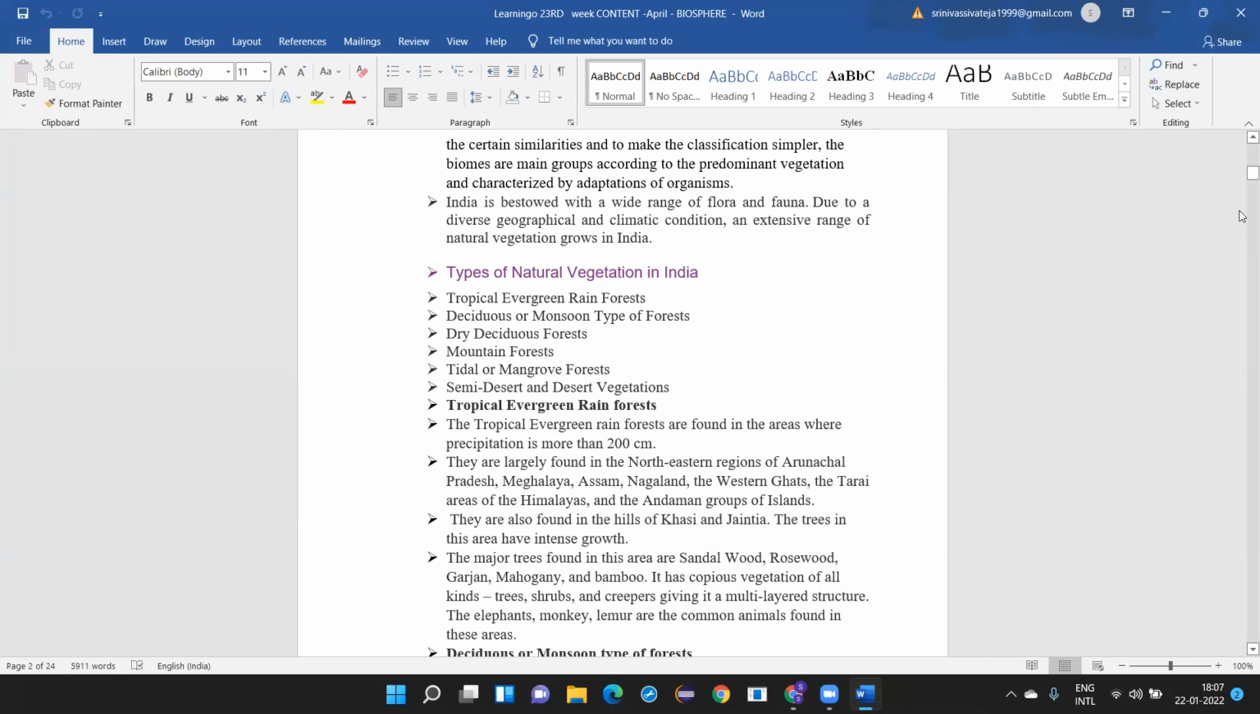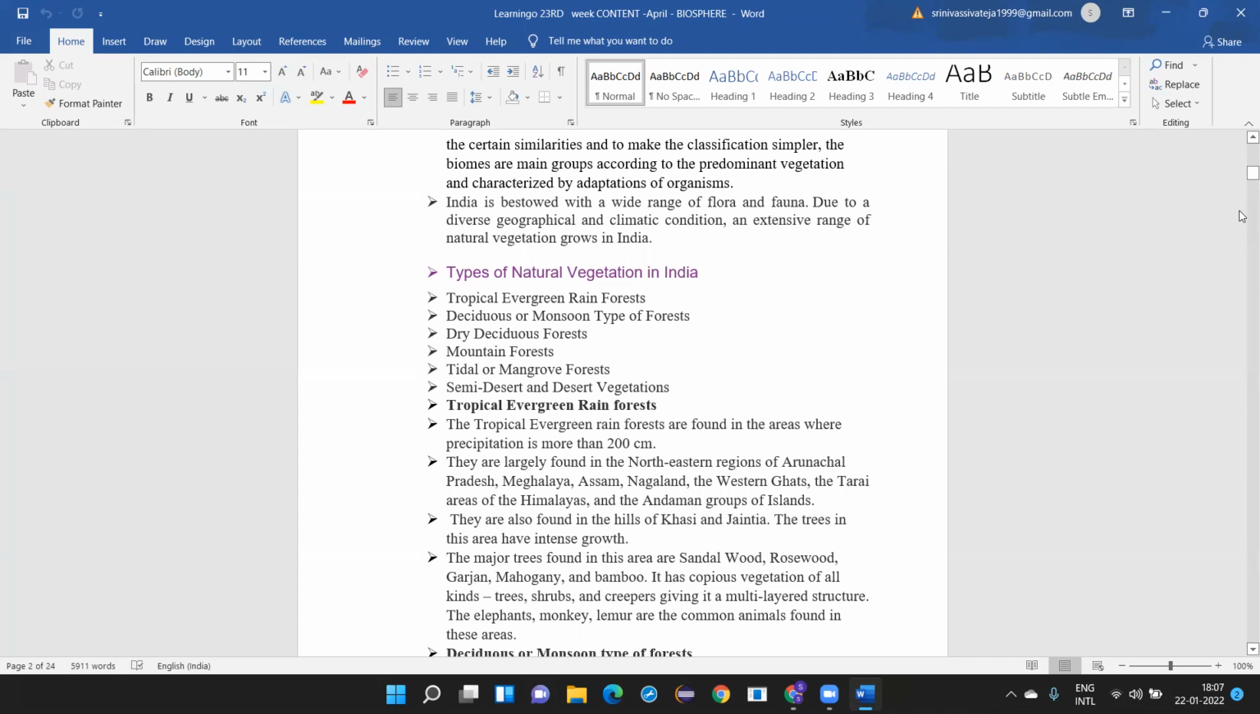Why do you give that name? It depends upon the type of vegetation that is found in those particular forests or areas, and they are always characterized by adaptations of the organisms. Like I told you, depending upon the climatic conditions, certain plants can grow in certain areas. For example, apples can be grown only in Jammu and Kashmir or in Shimla or Himachal Pradesh. They cannot be grown in Andhra Pradesh, because they get adapted over there only.